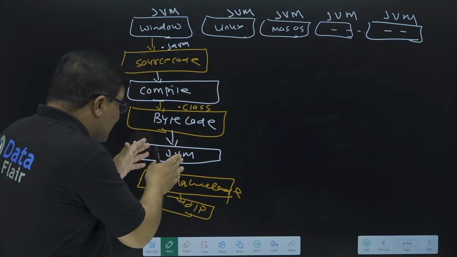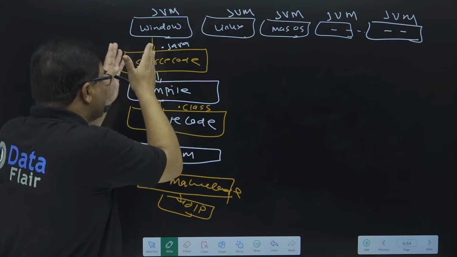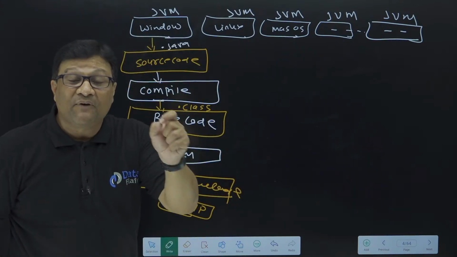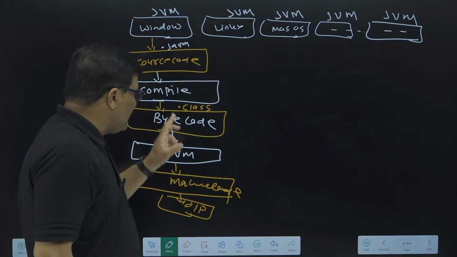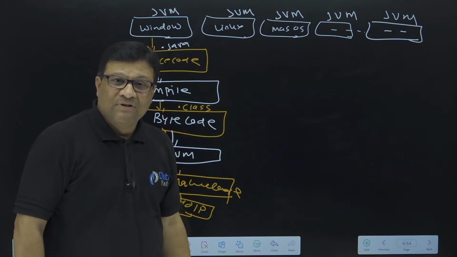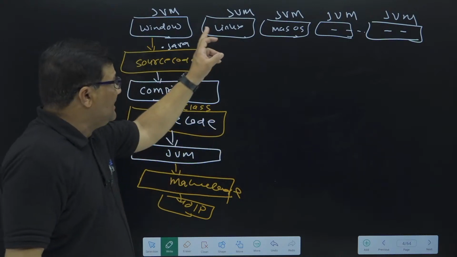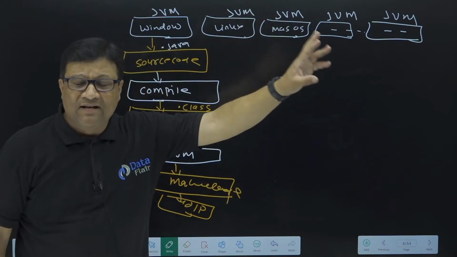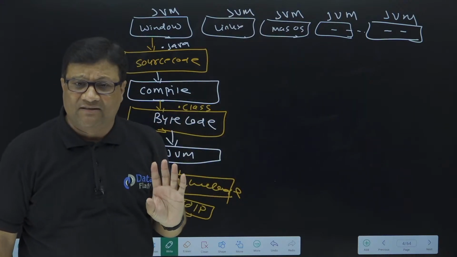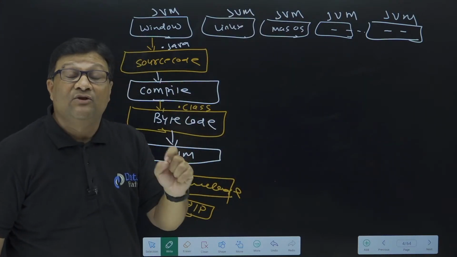Now tell me, if I run the same Java program on a different operating system, which file do I need to carry? .java file or .class file? If I run the same program on Linux, Mac OS, or any other operating system, and consider JVM is available in every operating system, which file do I need to carry?